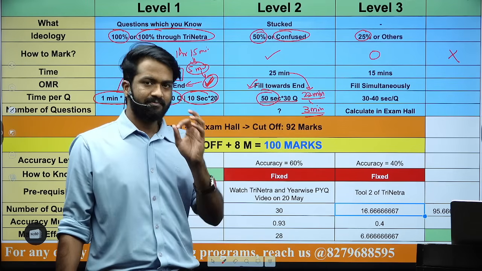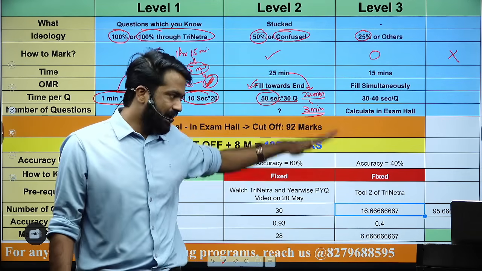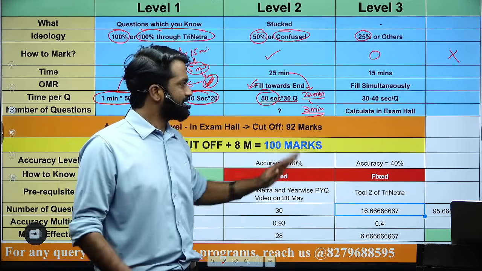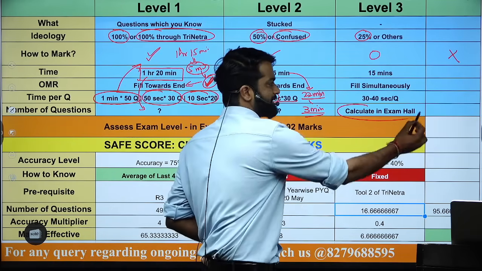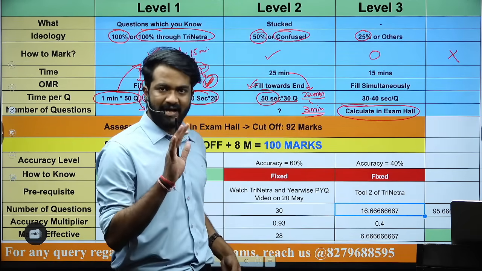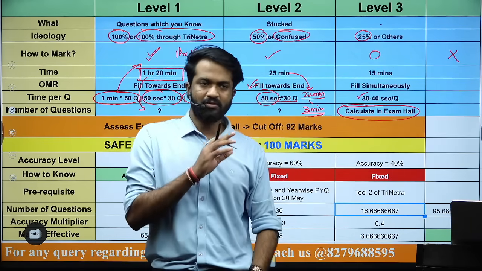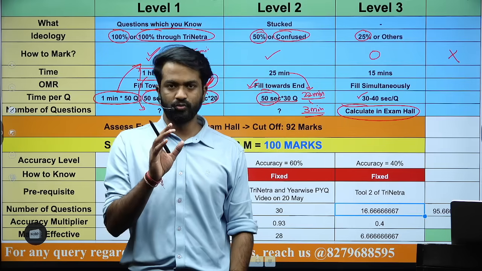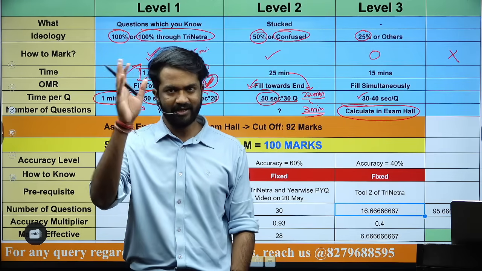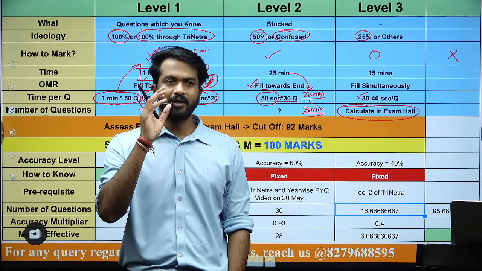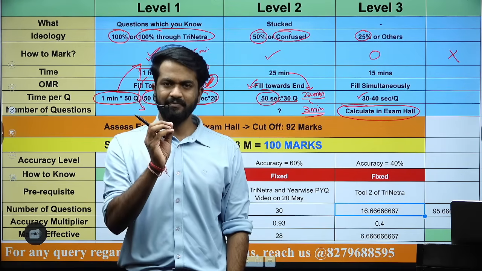Idea is कितने क्वेश्चंस के लिए ही ये है. फॉर हाउ मेनी क्वेश्चंस समथिंग वी विल टॉक. लेट्स सी. दैट इज व्हाई आई हैव रिटन कैलकुलेट इन द एग्जाम हॉल. Idea is almost 30 to 40 seconds you have for every question. Now in these questions, since you have to use the tool type 2, you need limited time.